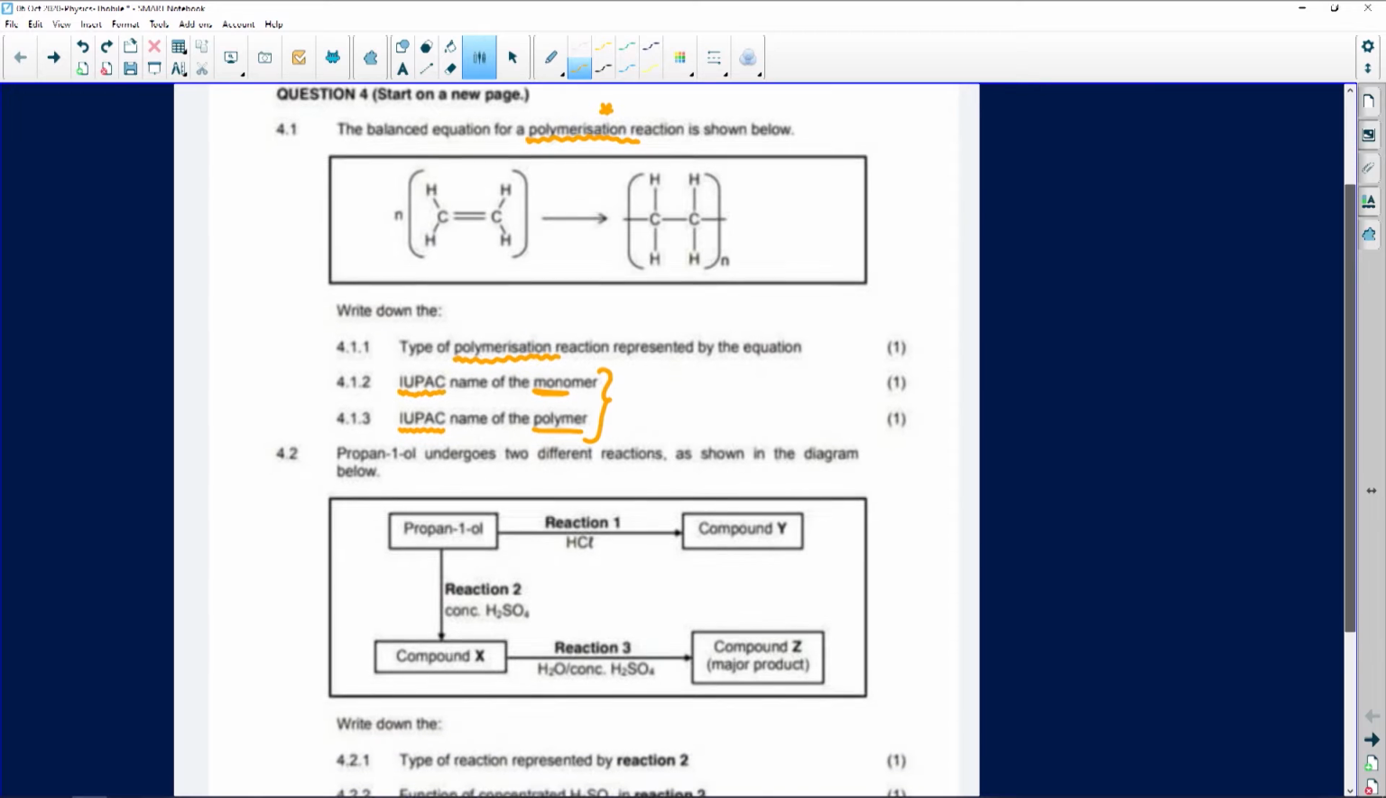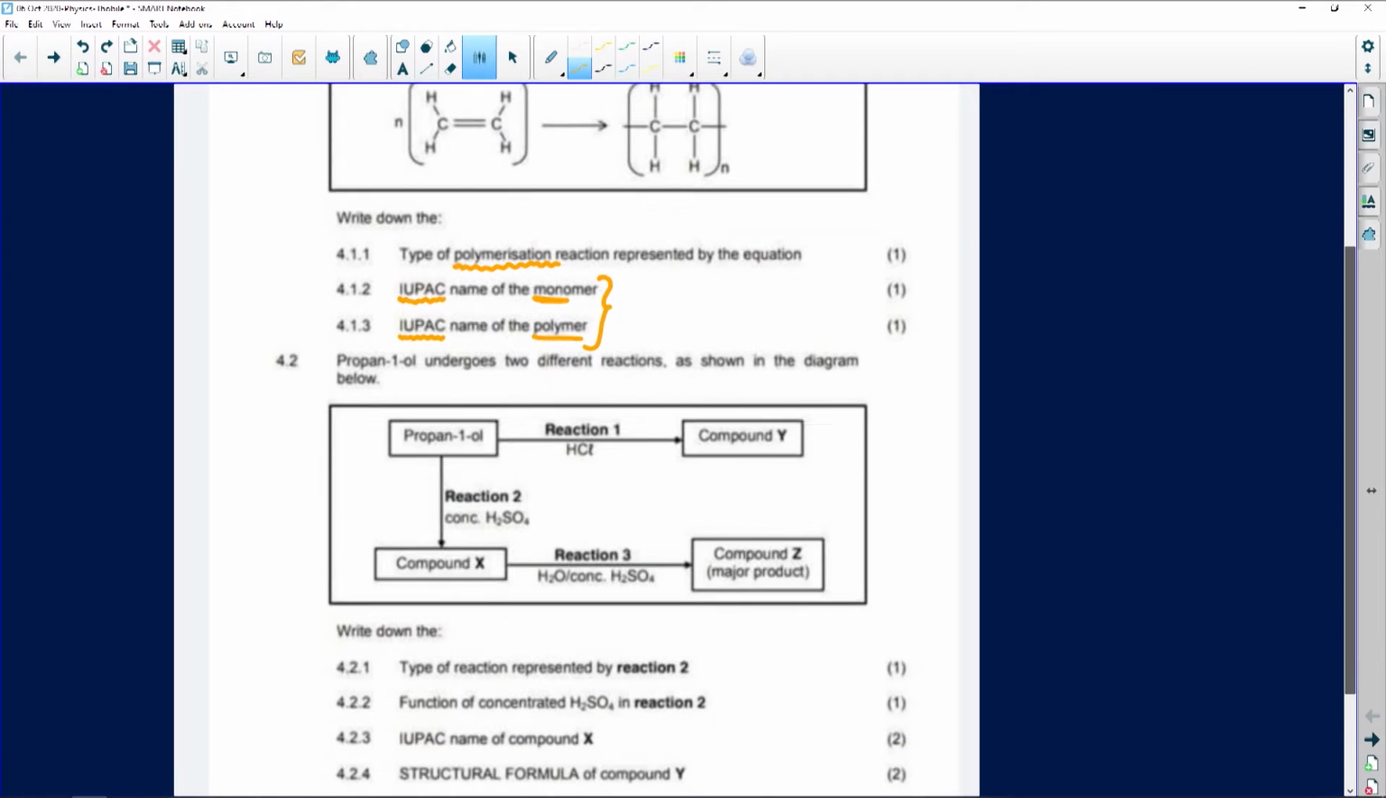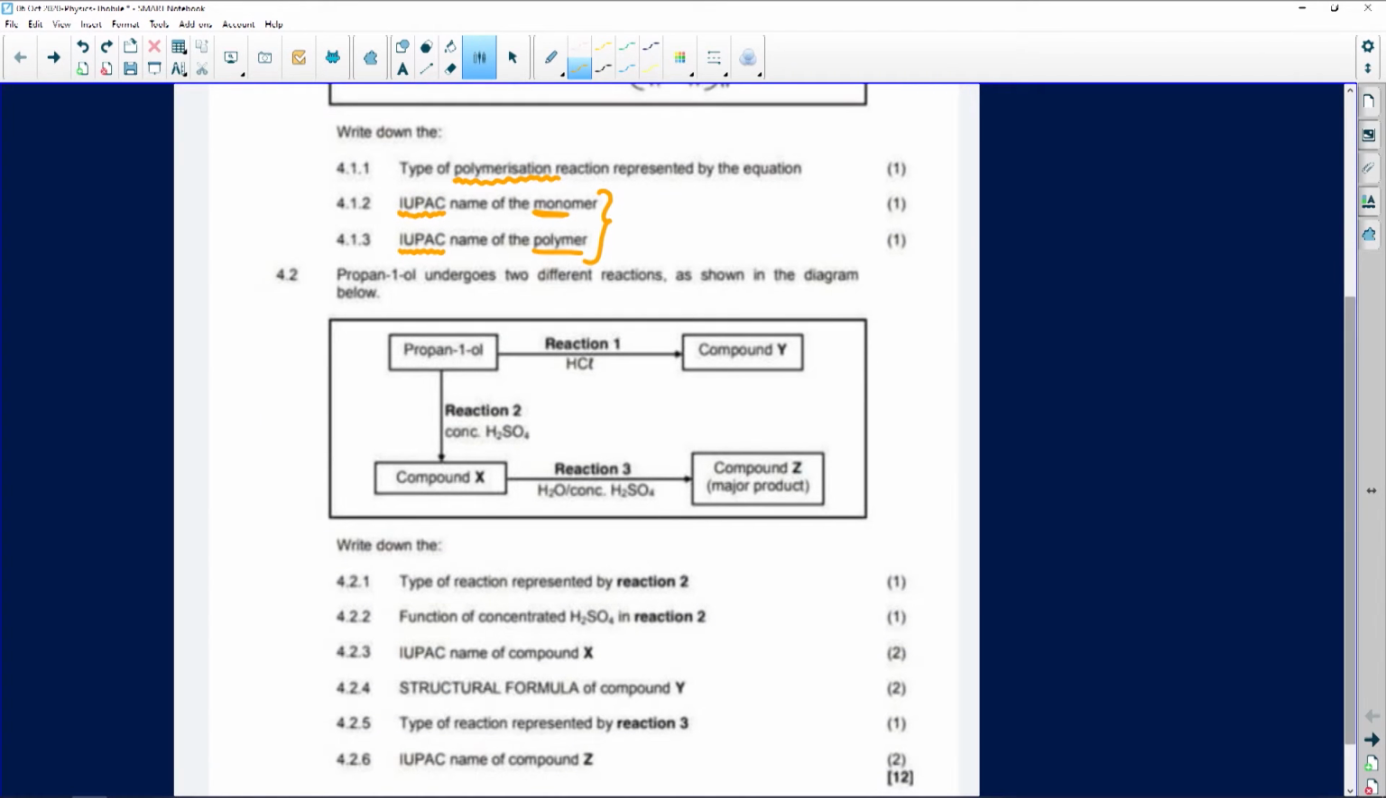So let's go on. So now we have one of these ones. So 4.2 says propan-1-ol. I can see it belongs to an alcohol. So you're going to ask me, Tobile, how do you know this? Because the name ending for alcohols is ol. The only way you can do organic chemistry is if you understand functional groups and homologous series. So propan-1-ol undergoes two different reactions. Now we know with reactions, it can be addition reactions or elimination reactions and so forth. Now it is shown in the diagram below.